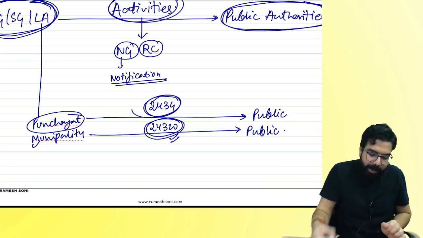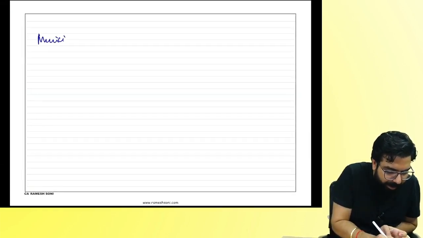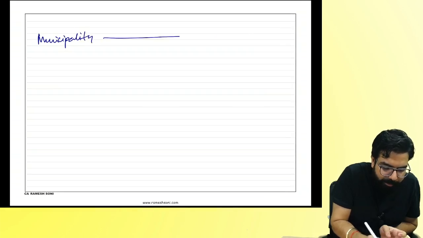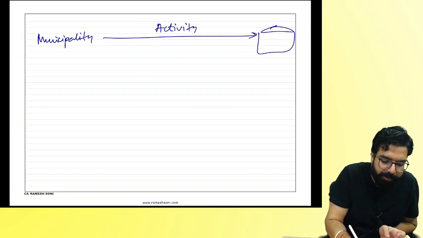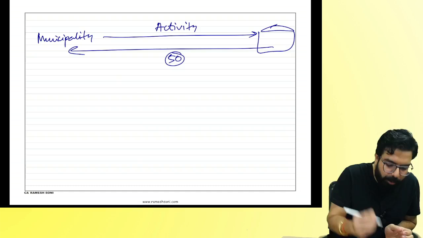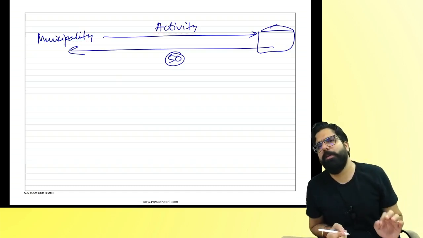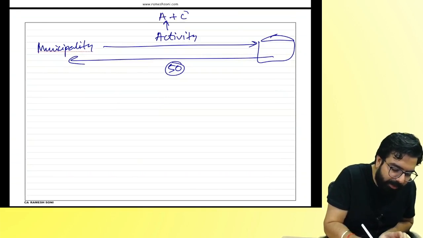Municipality. Now, tell me one thing. Municipality collects garbage. Are they doing an activity? They collect garbage from my office and they charge me every month 50 rupees. My question, is this an activity for a consideration?